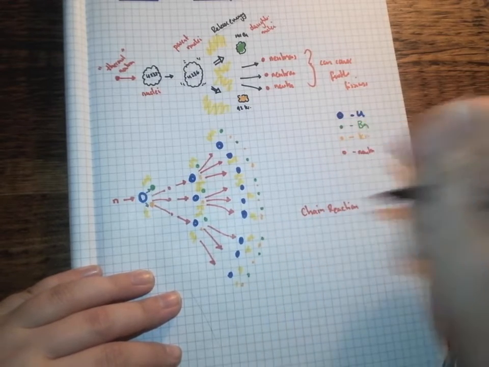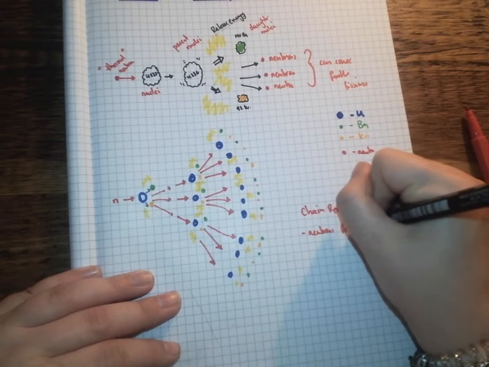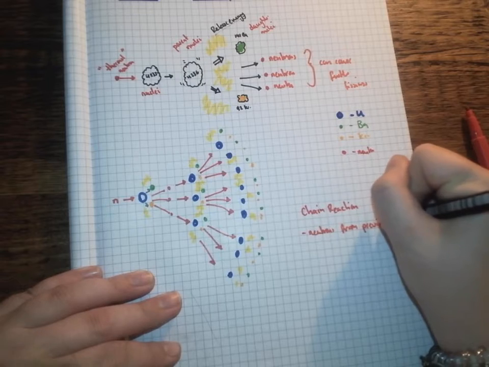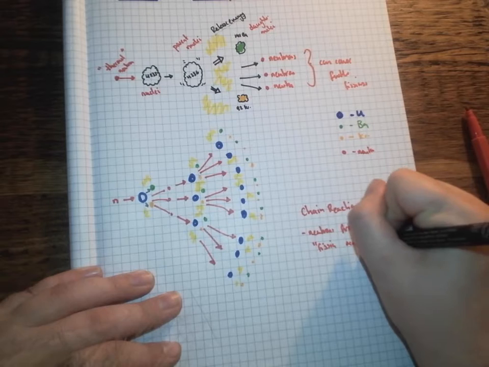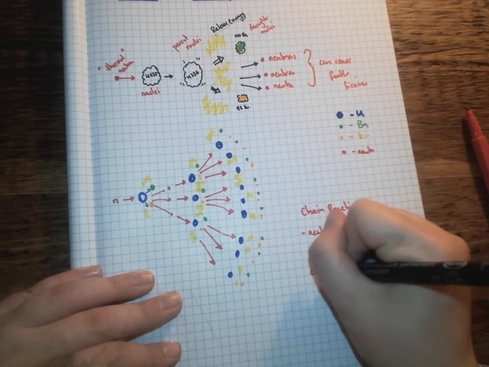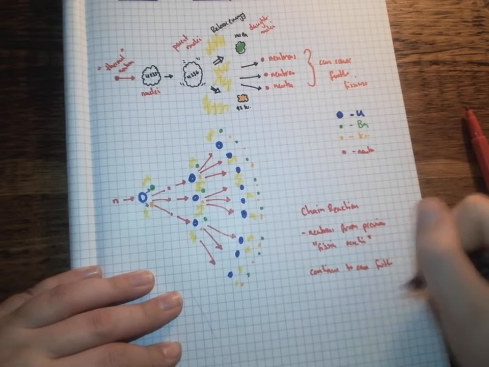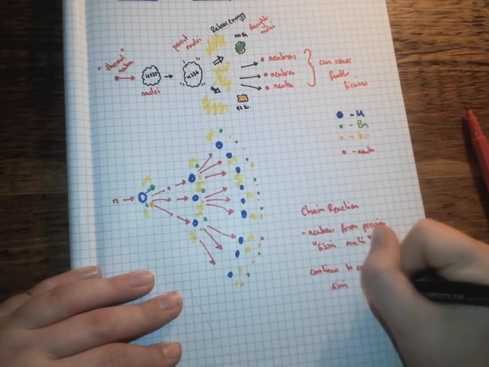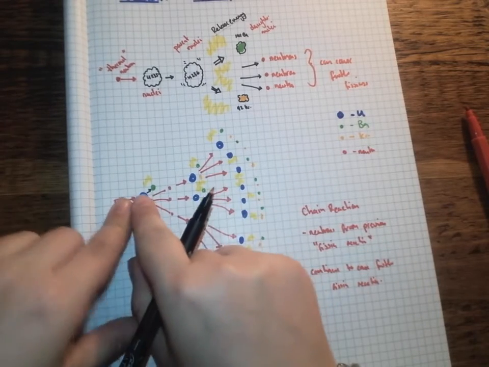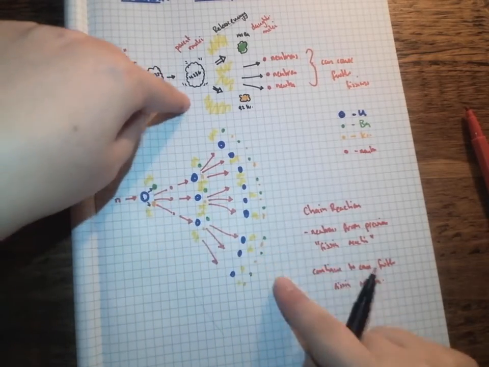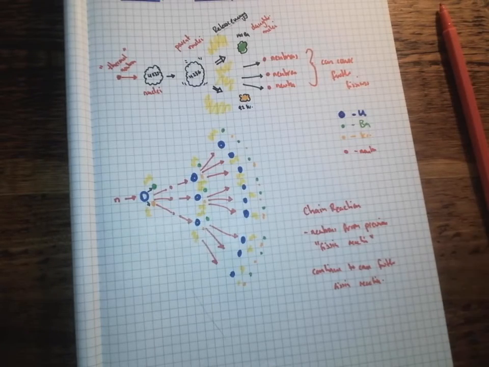A chain reaction means that the neutrons from the previous fission continue to cause further fission reactions. And essentially this is what's happening in a nuclear bomb. With a nuclear bomb we have that initial reaction, and that's why we end up with that mushroom cloud. We've got so many reactions happening that it's such a big expansion of energy being released.